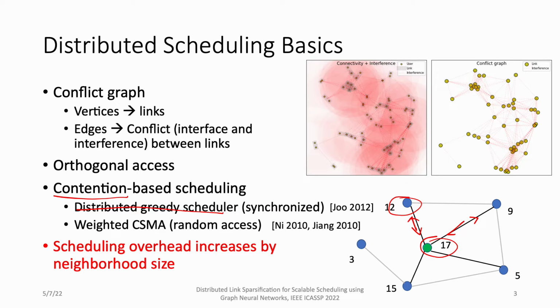Obviously, the more neighbors you have, the higher the scheduling overhead is. This number could also be a random number in the case of CSMA. However, the more neighbors you have, the more likely some neighbor will generate the same number as you, which will cause a collision. When that happens, everybody needs to do the contention again. That's also higher overhead.